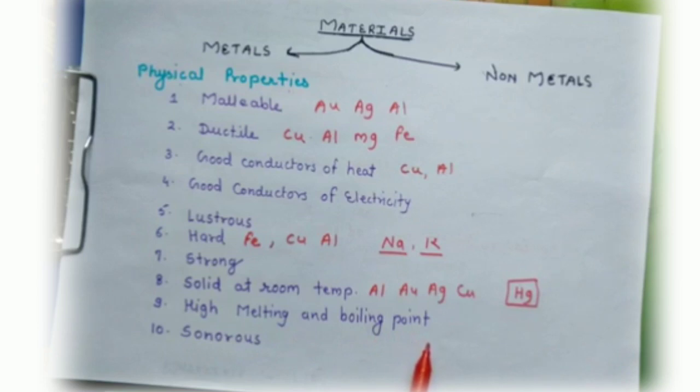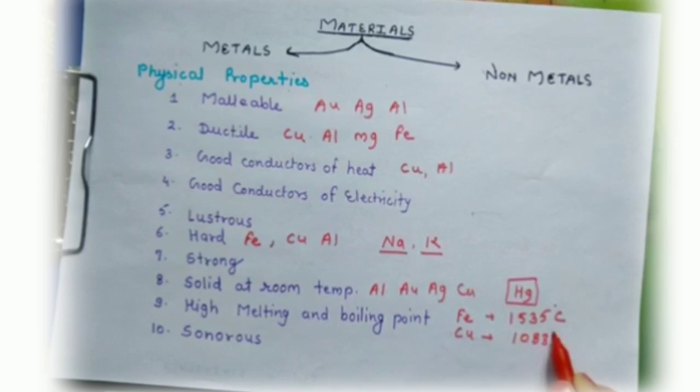Most metals have very high melting and boiling points, like iron. Iron's melting point is 1535 degrees centigrade, and copper's melting point is 1083 degrees centigrade. It is very high. But sodium and potassium are exceptions. Sodium and potassium have a low melting and boiling point.